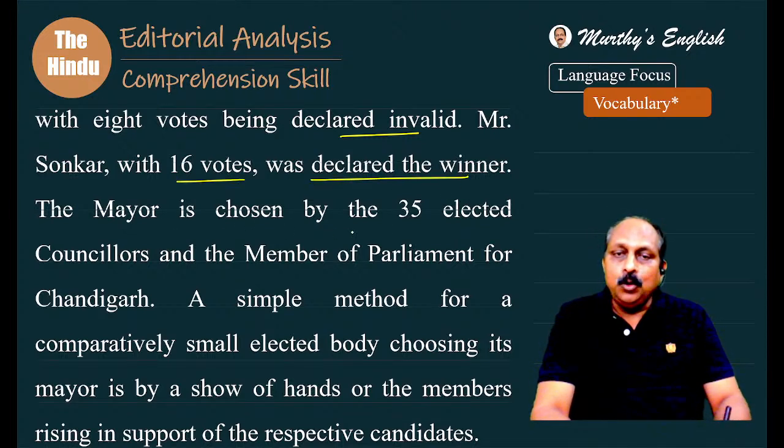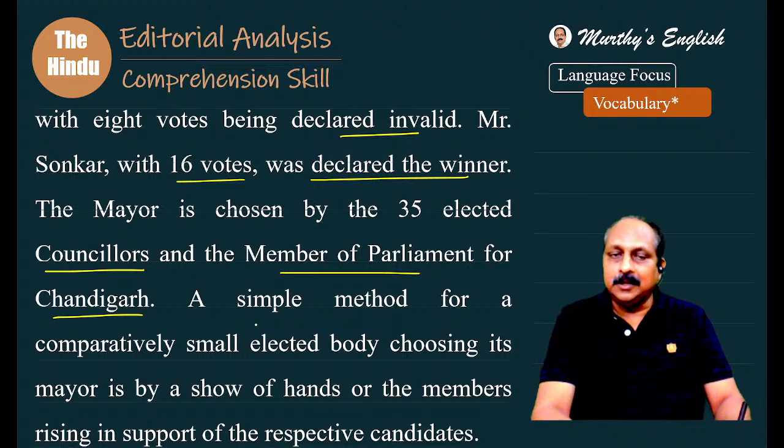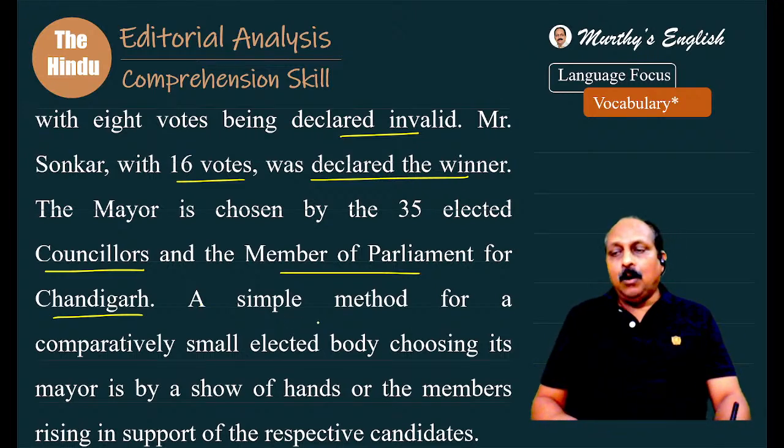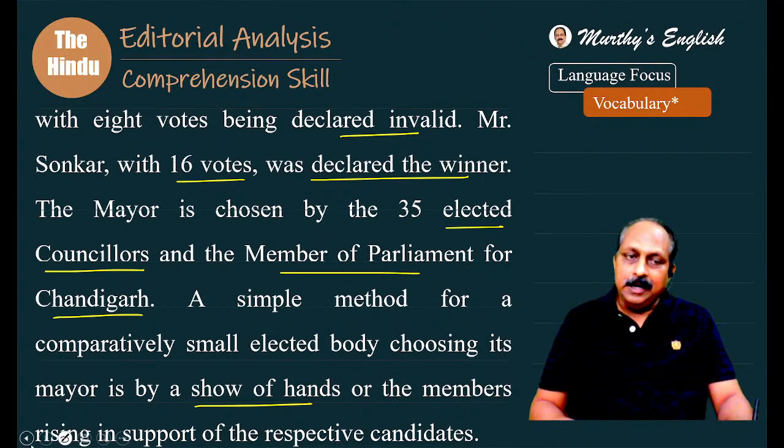The mayor is chosen by the 35 elected councillors and the member of parliament for Chandigarh, total 36. A simple, how do they select or how do they elect? A simple method for a comparatively small elected body choosing its mayor is by a show of hands. They show the hands, or the members rising in support of the respective candidates, rising, standing up in support of the respective candidates.